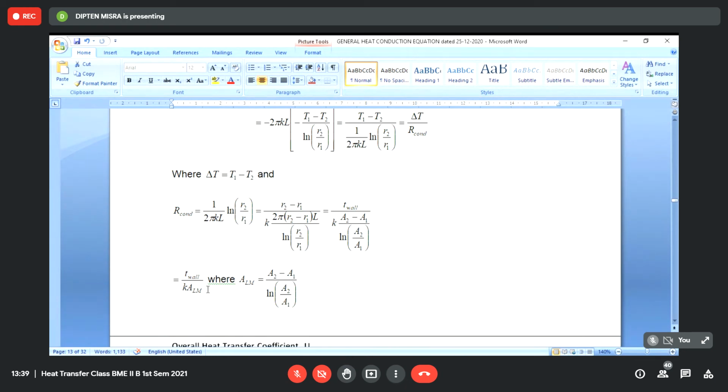But in the case of a cylindrical wall, we write the conductive resistance in an identical fashion, given by the same thickness of the wall divided by conductivity and an appropriate log mean area. Because here the area is continuously changing, so we have to take some kind of a mean area, given by a particular expression known as log mean area, given by the outer area minus inner area divided by log of outer area by inner area.